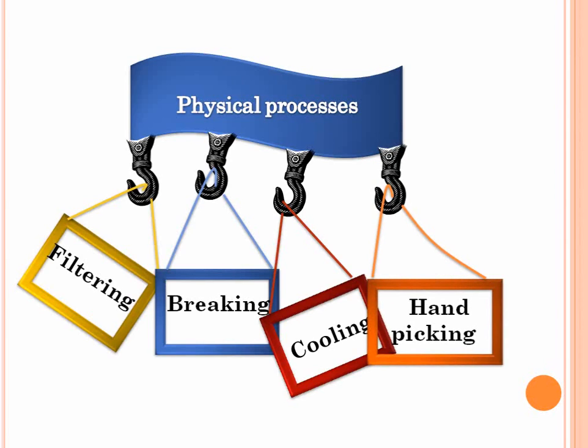Similarly, hand picking can help you separate mixtures. You must have seen that rice is sometimes purified by taking out all the stones and all the bad particles from the rice, so that it can be cooked, isn't it? You hand pick all the bad particles from rice. So basically that's a mixture, and rice is separated from what's not rice by means of hand picking. So there you go. These are 4 physical processes by which you can separate mixtures. There are of course many others, like say vaporization, dissolving, so many other processes.